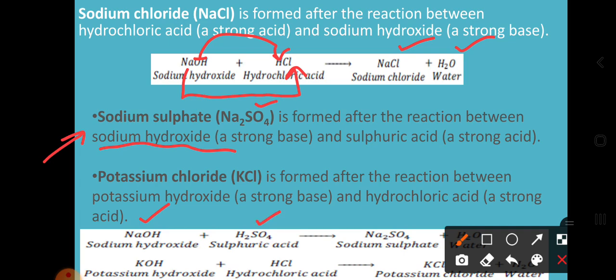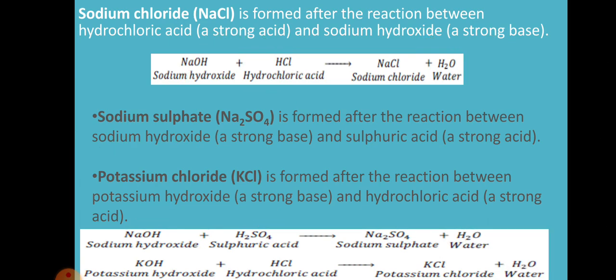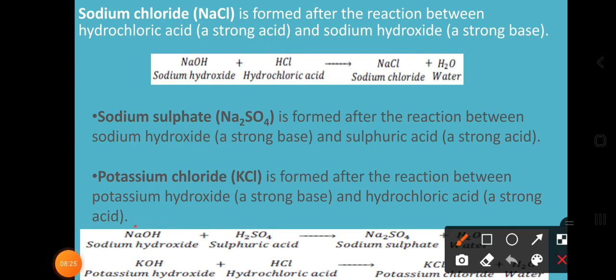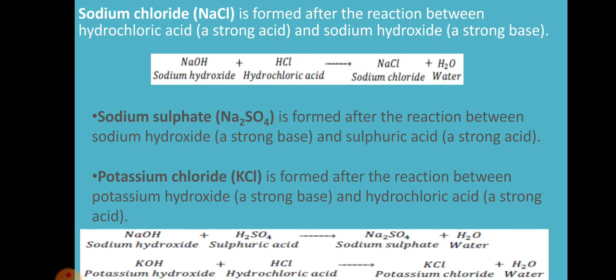Then which substance do you get here? That is sodium sulfate. How does the reaction take place? Na makes a bond with SO4, and OH makes H2O. So this is our answer: Na2SO4, you will get sodium sulfate when the reaction is going on between sodium hydroxide and sulfuric acid.